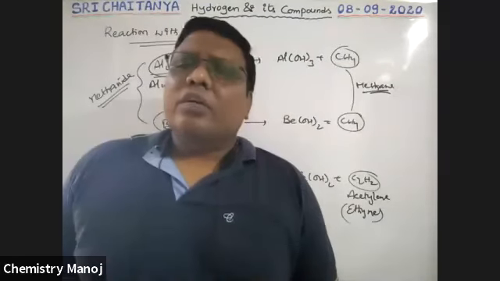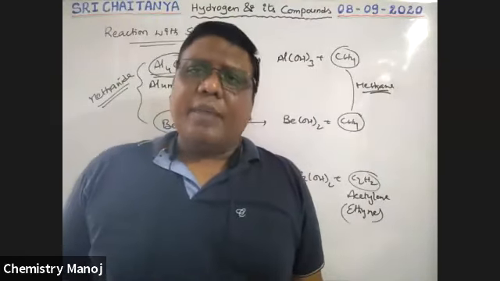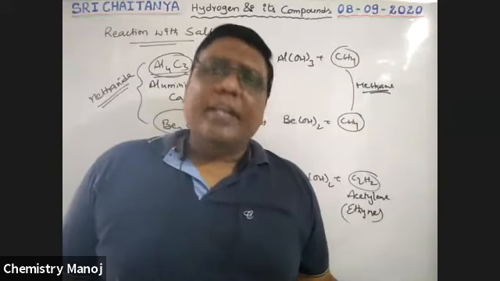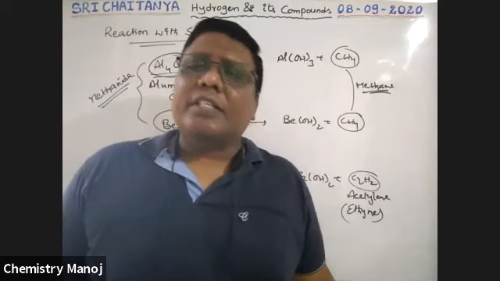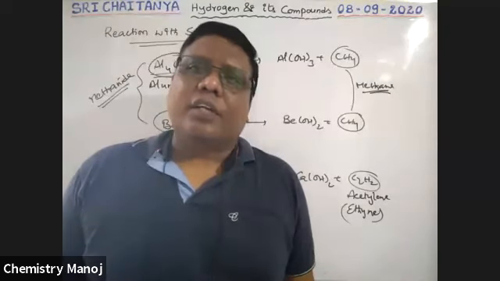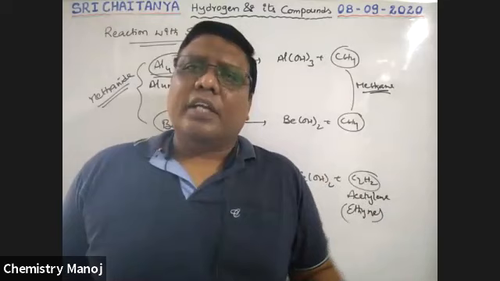So now, types of water. Industrially, water is of two types: hard water and soft water. Tomorrow we will talk about hard water and soft water.